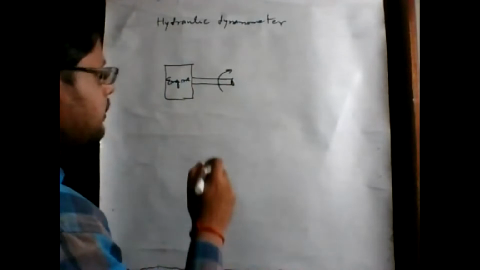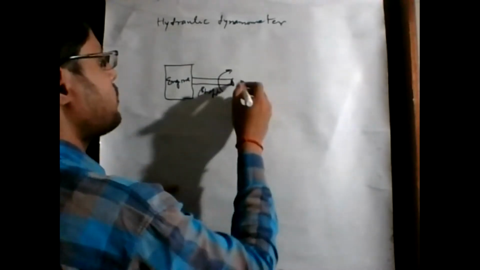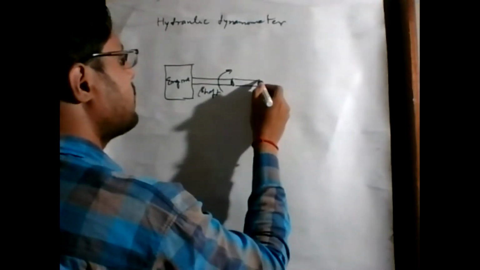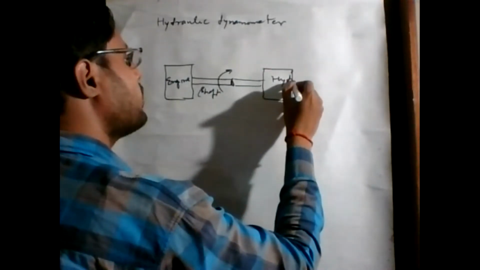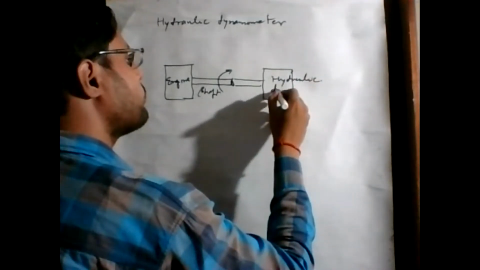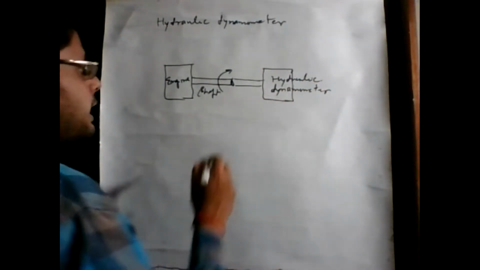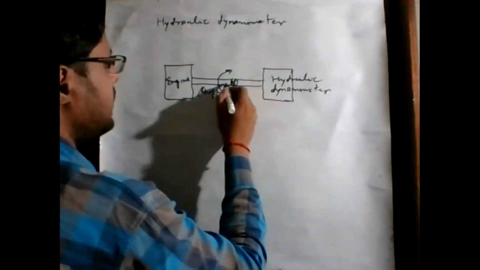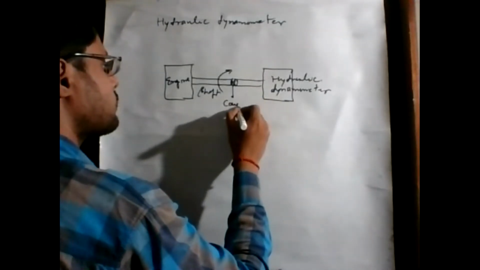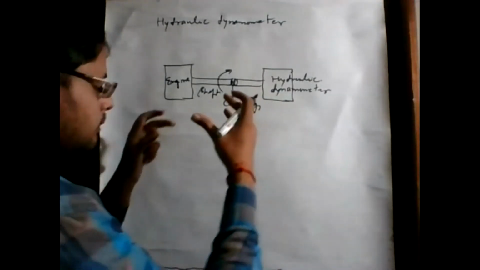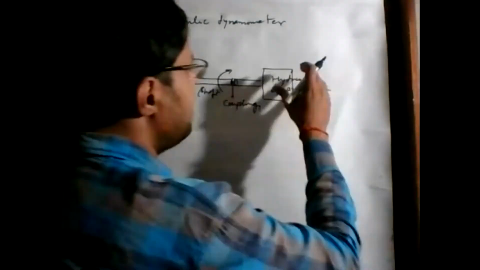If we connect this engine shaft through a coupling with the hydraulic dynamometer, so what happened? This is the engine side, and this is the hydraulic dynamometer shaft. Okay, and this is the coupling. So if we combine these two shafts through a coupling, then what is the role of this hydraulic dynamometer?